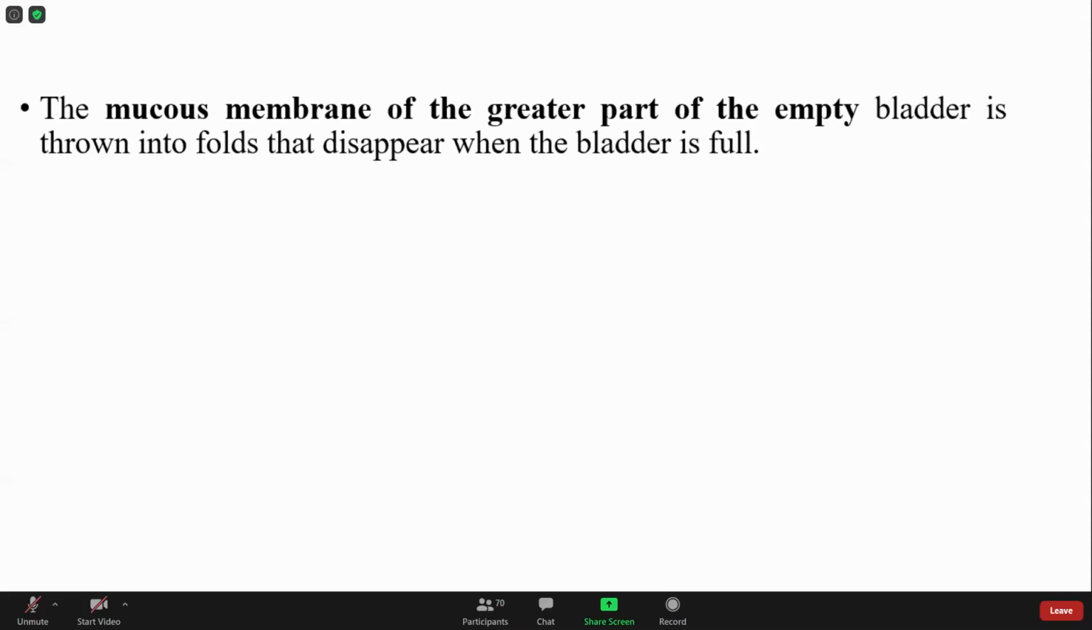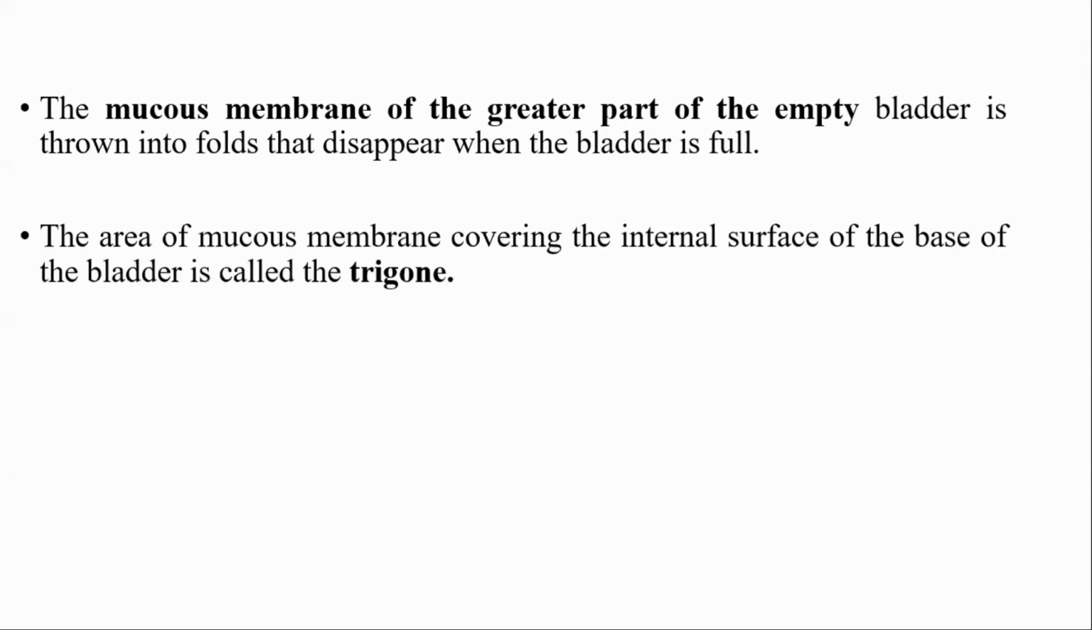Mucous membrane of the greater part of the empty bladder is thrown into folds that disappear when the bladder is full. So the mucous membrane of the bladder is highly folded in the empty bladder, but this folding disappears when it gets distended. Then the area of mucous membrane covering the internal surface of the base of the bladder is called the trigone. This is important.